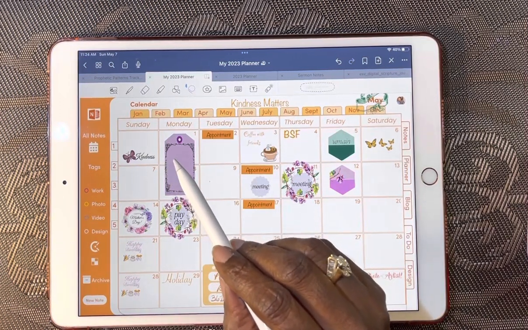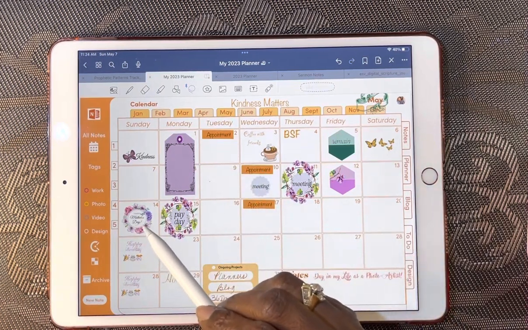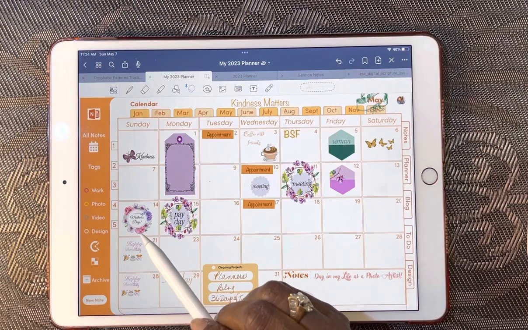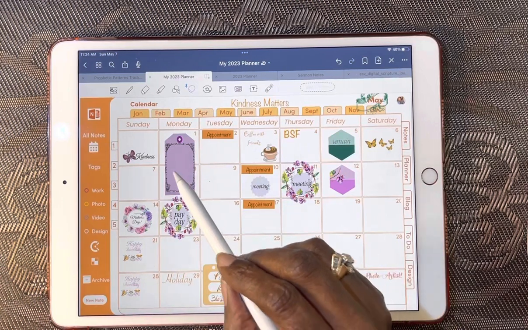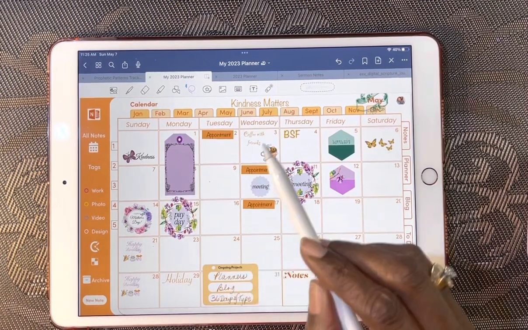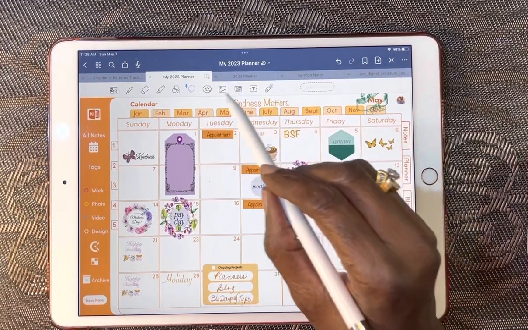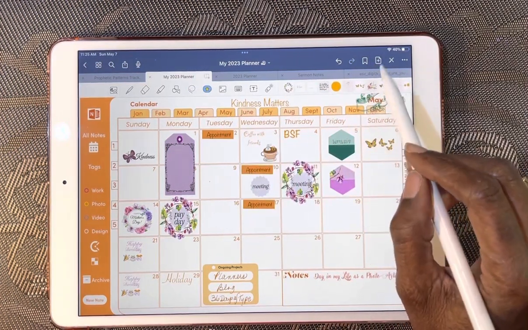So this is one of the elements I found. Some of it were files from Pinterest, like this Mother's Day sticker. I found that I thought it looked nice, and I included it in my monthly calendar. And some of them I made. This is one I found in one of the files on my files folder. And this one I made, the appointments. This is from an element that I made. I think I showed this to you last time.